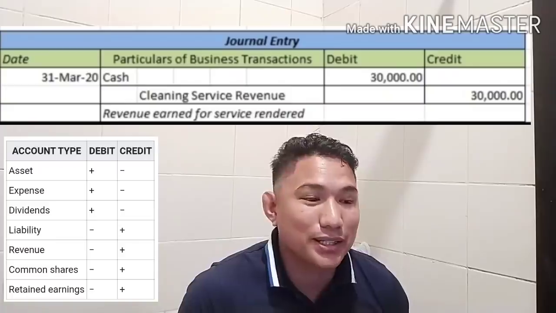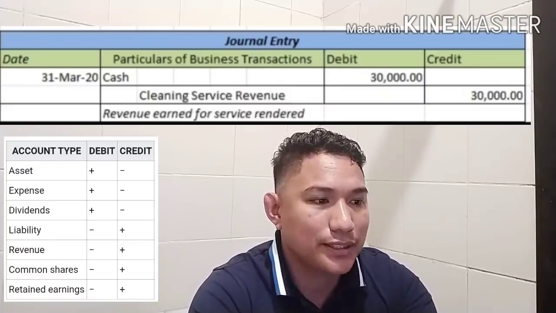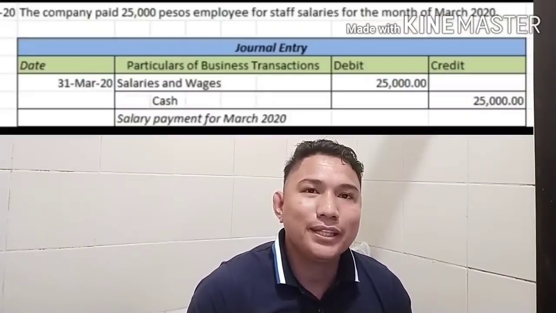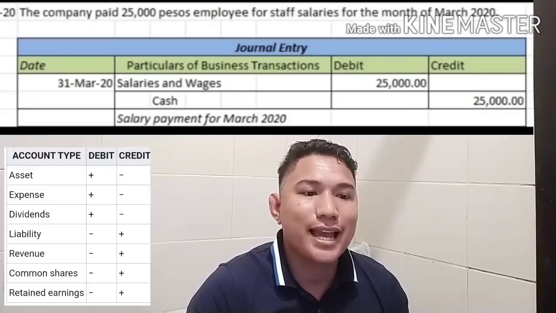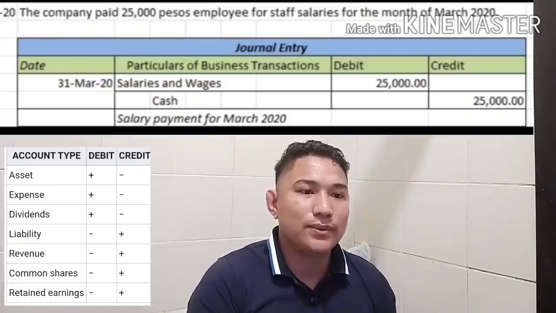You will somehow remember the rules of the debit and credit in every account. Let's proceed with transaction number 10. The company paid 25,000 pesos for employee salaries for the month of March 2020.